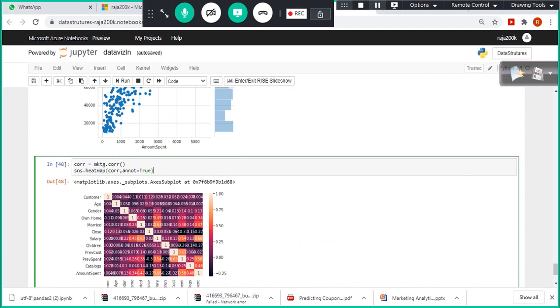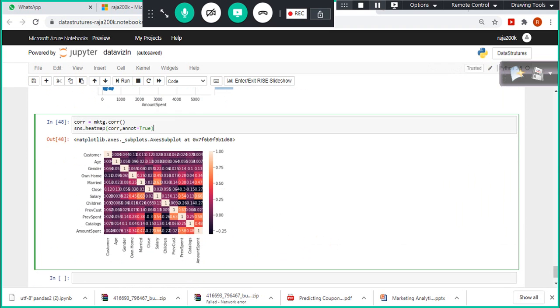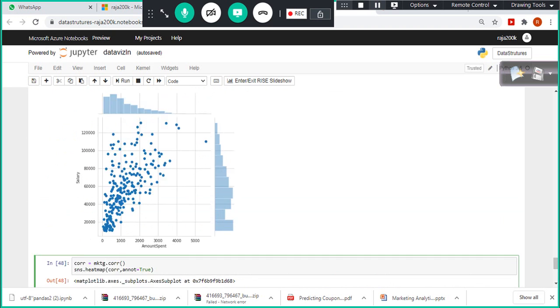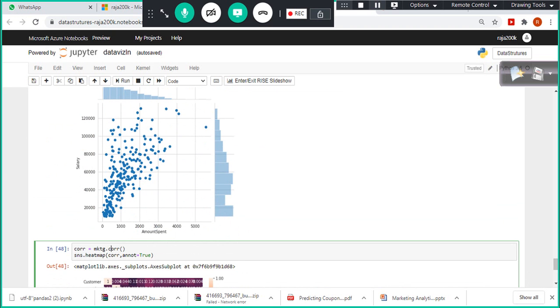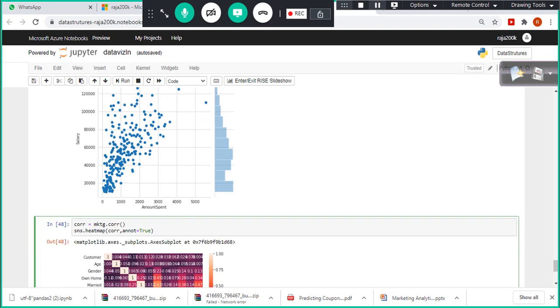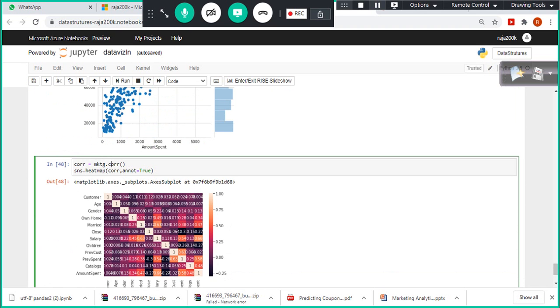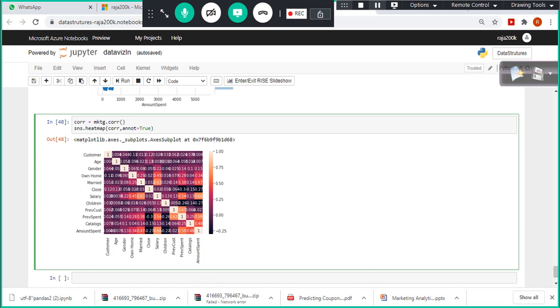So the corr function is helpful to understand the relationship between the variables. And if you want to quantify it, that is very helpful. Or you can simply use the scatter plot using joint plot. When you plot this, you can say there is a relation between these two, but again they'll ask how strong the relationship is. You can use the corr function and plot it in a heat map, and by using annotation equal to true, it will plot the correlation value also, okay?